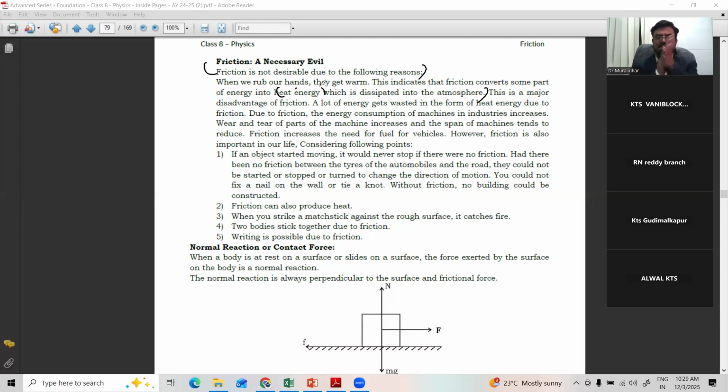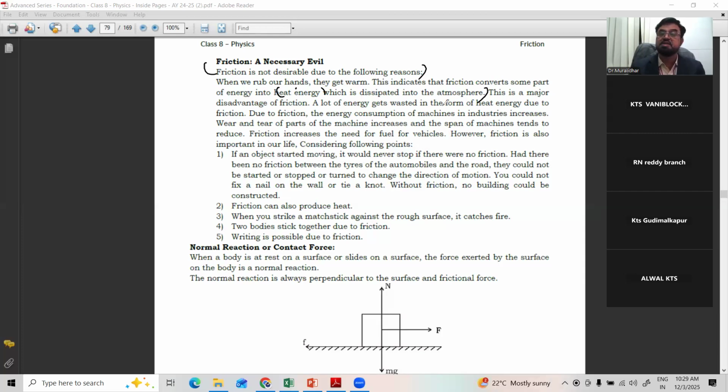Whenever you are rubbing two hands, what is happening here? Heat is produced. Similarly, in vehicles, when you run a two-wheeler or four-wheeler continuously, because of the rubbing of each and every part, the parts will get damaged because of friction. For that, we have to take some precautions. Every time we have to change the oil, we have to apply grease. Even though it is very important, we think of it like an evil only. This is the major disadvantage of friction.